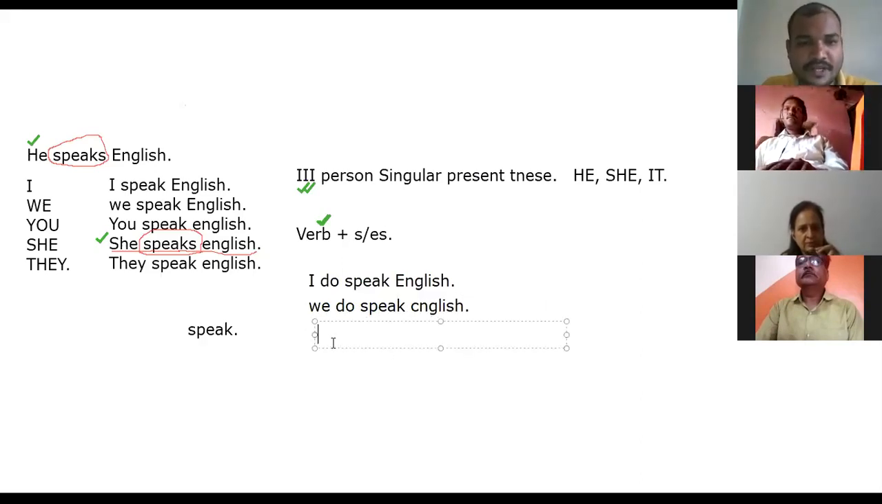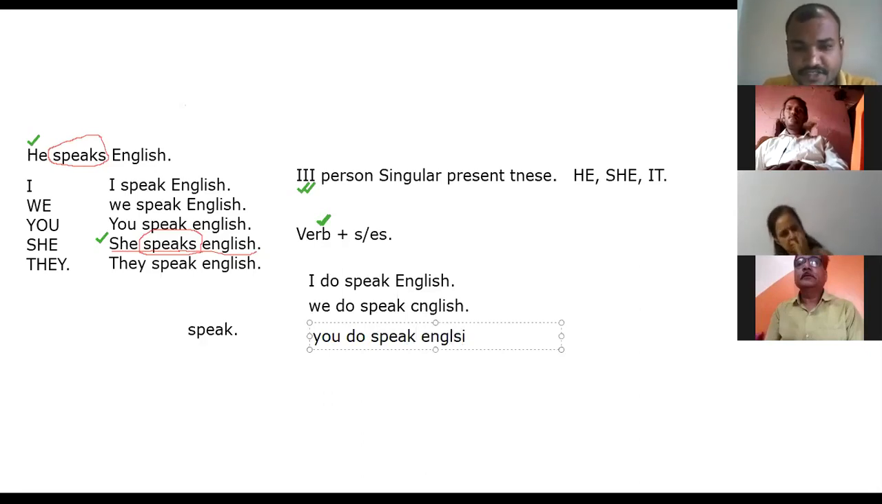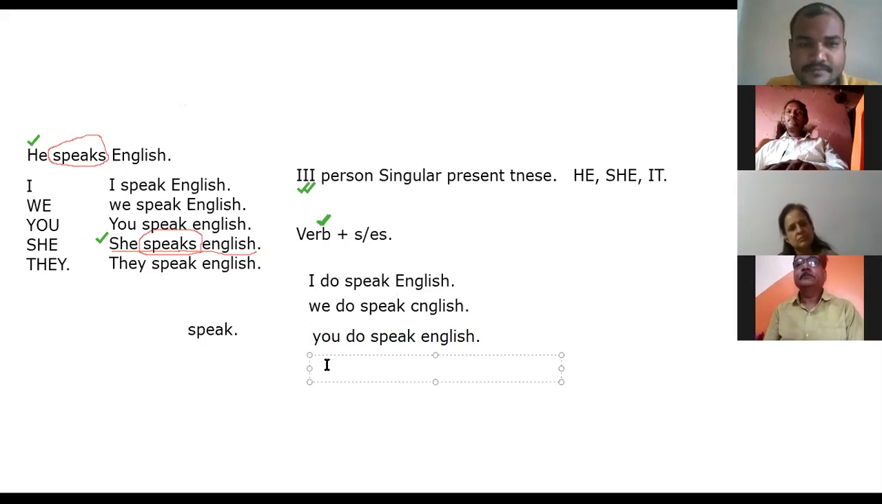Now, Ramesh ji, go with you. You do speak English. Great. You do speak English. Right. Next, Kavita ma'am, go with he. Kavita ma'am, are you there?